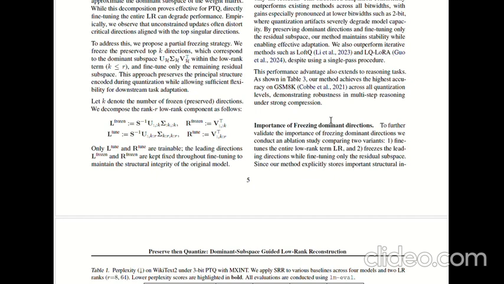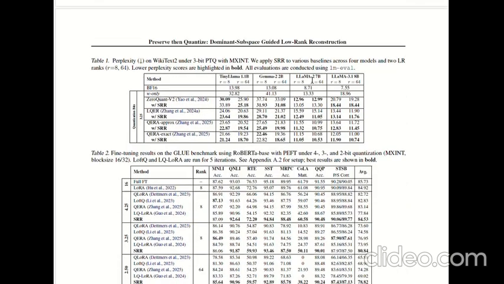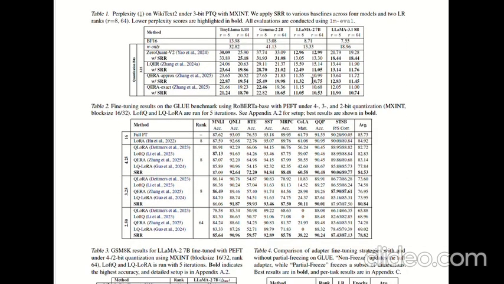But the real shock is in table 2, QPFT on GLUE. Look at the 2-bit quantization column, the hardest setting. QLoRa achieves an average score of 65.88, and QERA achieves 74.28. SRR achieves 78.82, which is a massive gap.